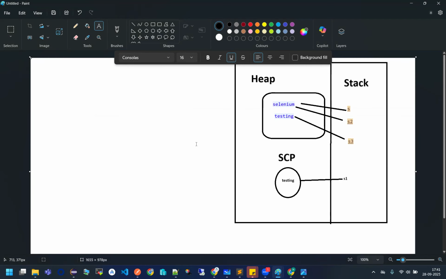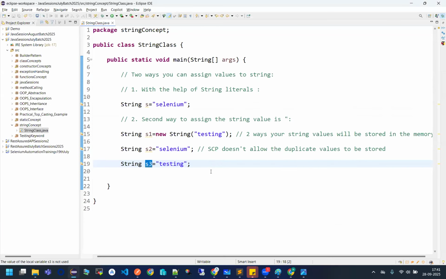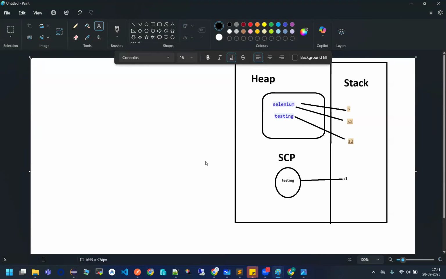Perfect. Now I am writing again. What is that? I am saying String S4, and I am assigning "testing" to it. Now tell me, what will happen? Will there be one more value inside this string constant pool as "testing" or what?